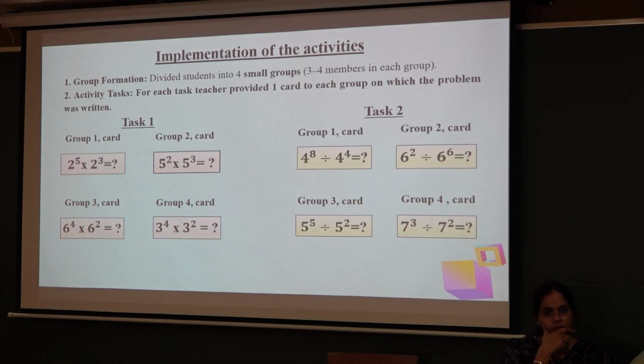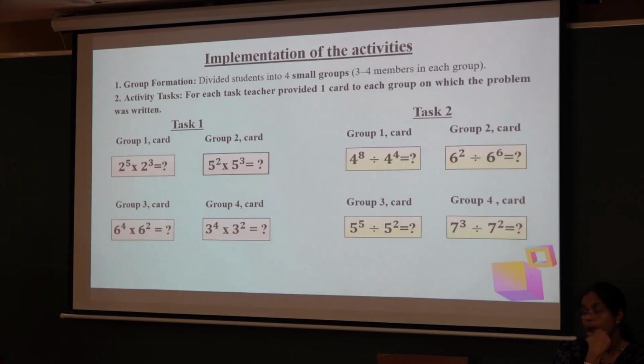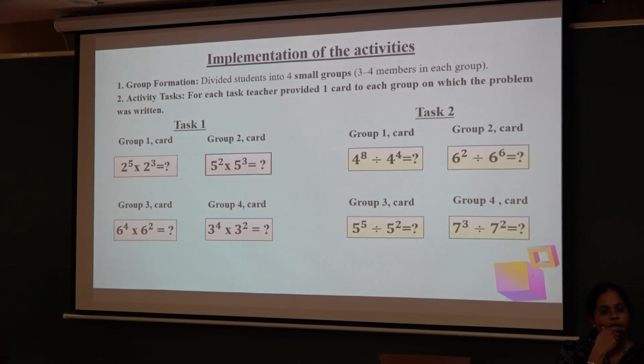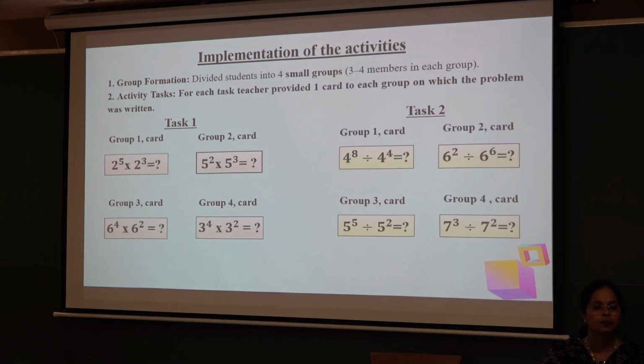In task 1, each group received cards of multiplication sums based on exponents. Whereas in task 2, students got a card of a division sum based on exponents. In the next slide, we will look at how they derived and presented their outcomes of the decomposition method on the board, and from that how they identified the pattern and came up with the generalized rule of the laws of exponents.